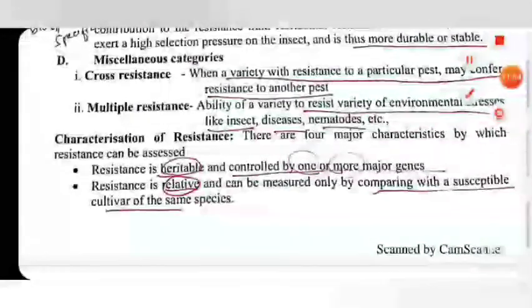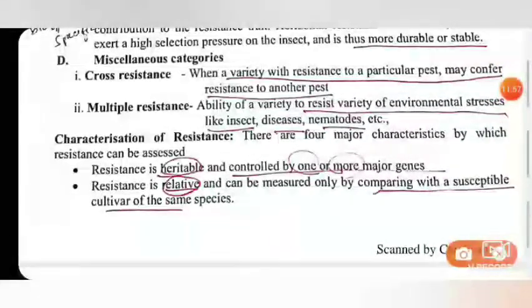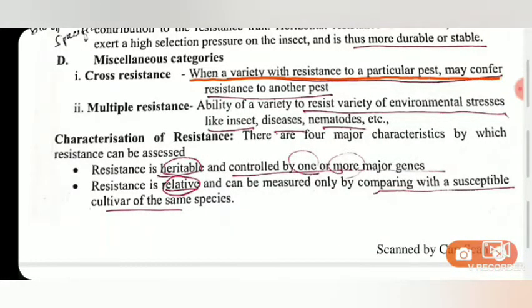Then some other categories are also here. Cross resistance and multiple resistance are two different terms and should not be confused. Cross resistance is when a variety with resistance to a particular pest gets resistant to some other pest. Multiple resistance is resistance due to multiple factors. It can be resistance to environmental stresses, to insects, to diseases, to nematodes. If it is resistant to all these things, it is called multiple resistance.